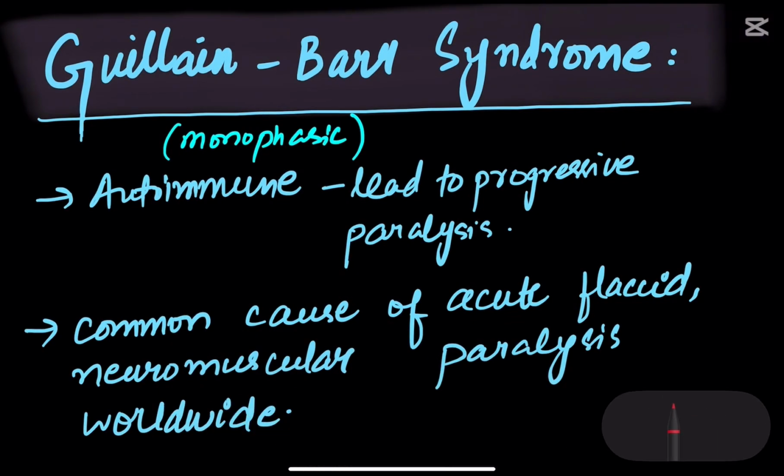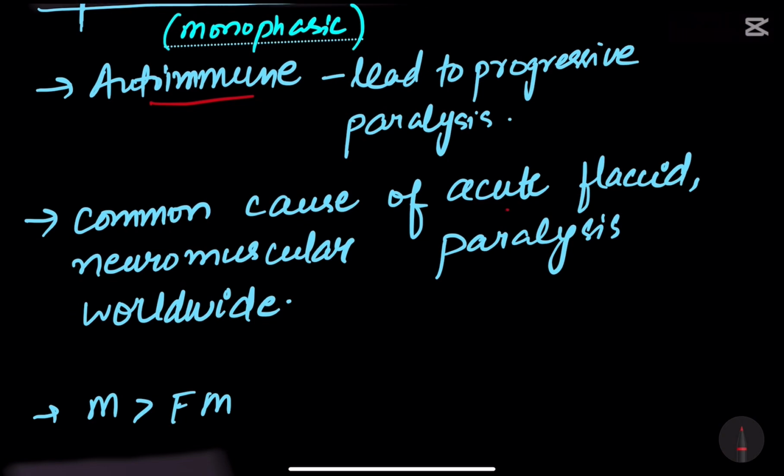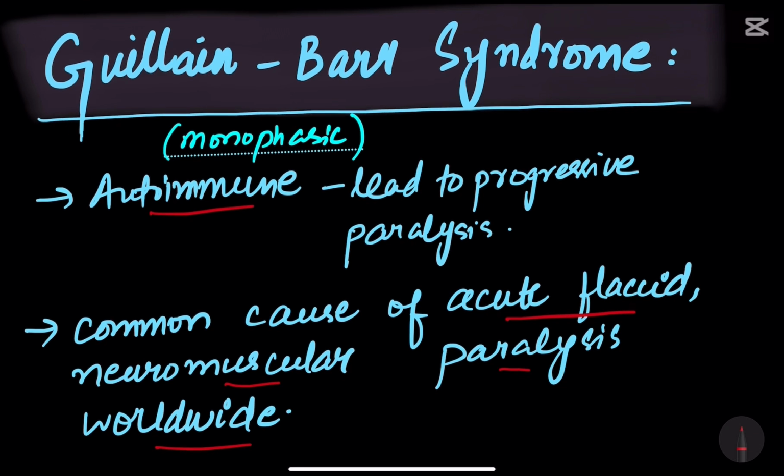So in this video we will discuss Guillain-Barré Syndrome. What is Guillain-Barré Syndrome? It is an autoimmune disorder which leads to progressive paralysis. It is the common cause of acute flaccid neuromuscular paralysis worldwide. Guillain-Barré Syndrome is known as GBS, and it is an autoimmune disorder in which progressive paralysis occurs.